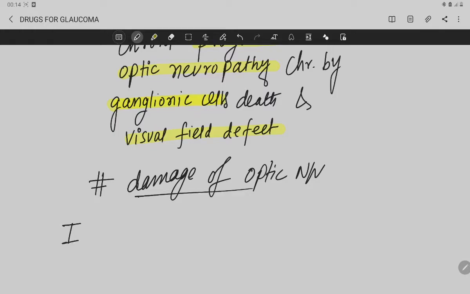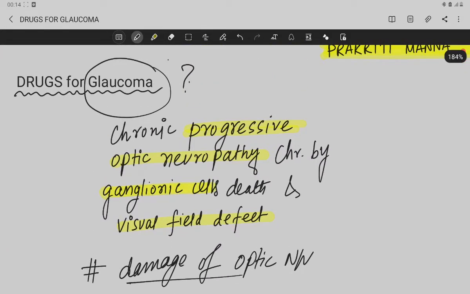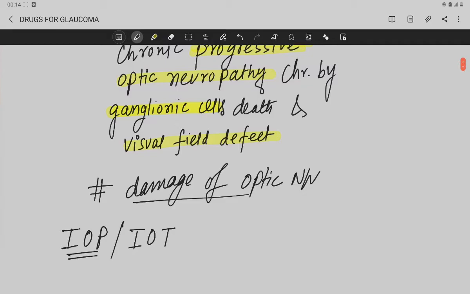Now intraocular pressure, I am writing IOP, which is also called your intraocular tension. Recently, in the modified definition of glaucoma, the intraocular pressure or intraocular tension is not included. Okay.